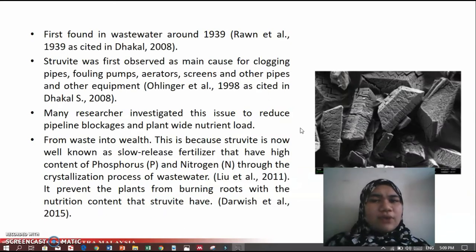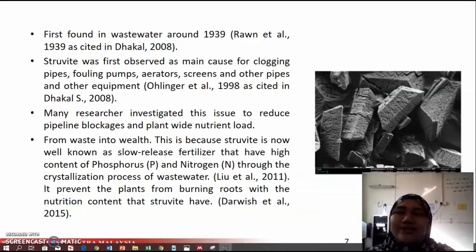Struvite was first found in wastewater around 1939, and at first it was observed as a main cause of clogging pipes, cooling pumps, aerators, cranes, and other pipes, and also other equipment. So this has captured research attention to investigate this issue.